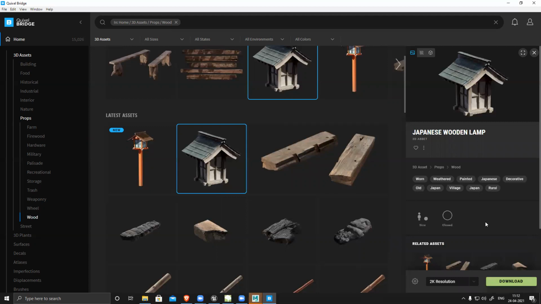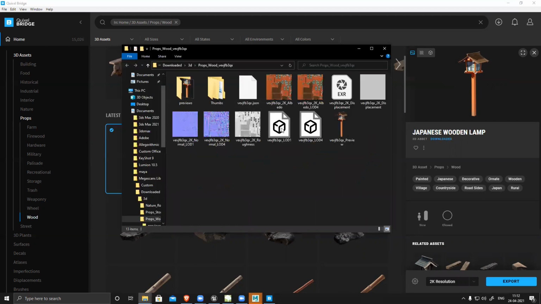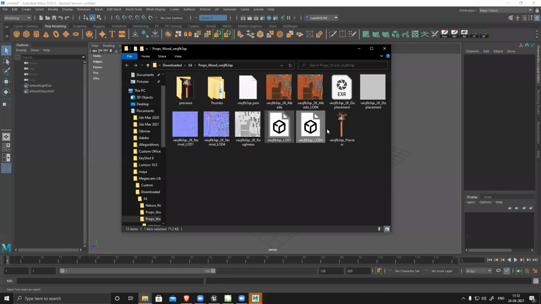Download. Correct. So the other one is downloaded by mistake. Okay, done. Right click, go to files, and here I can see I have LOD1 and LOD4. So for this, I'll use this LOD4 only, the low poly model, LOD4.